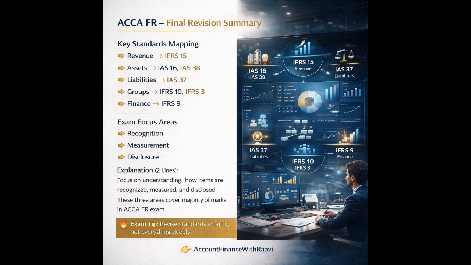For your final revision summary, you can see in this slide also: revenue is IFRS 15, and when it comes to assets, it is IAS 38 and IAS 16, and liabilities IAS 37. Even IAS 40 also comes under assets. And when it comes to group financial statements, IFRS 10 consolidation principles and IFRS 3 business combinations. When it comes to finance, IFRS 9.